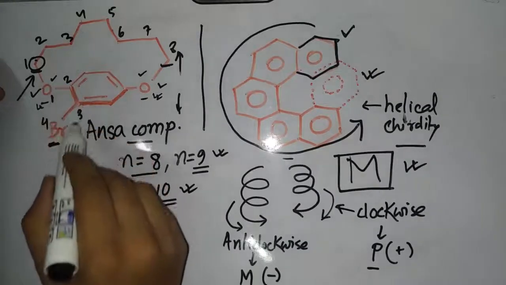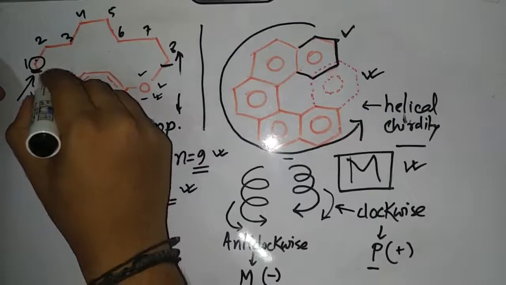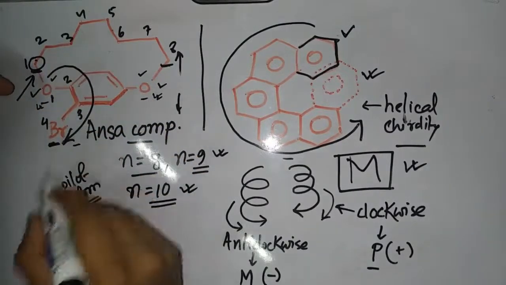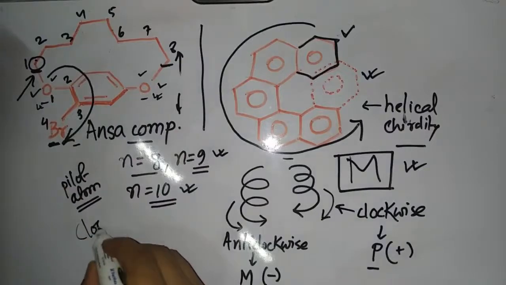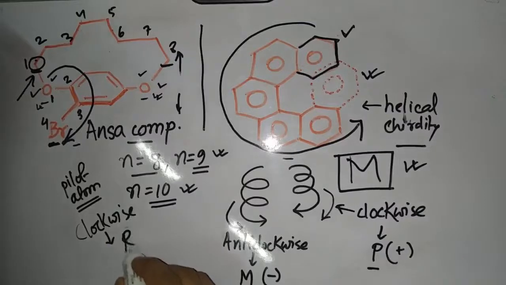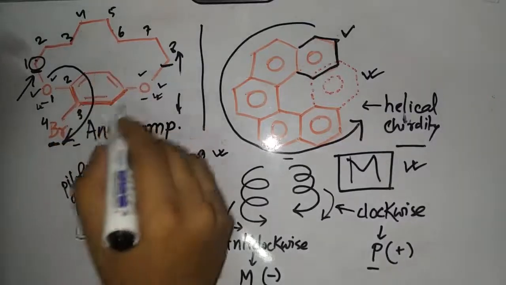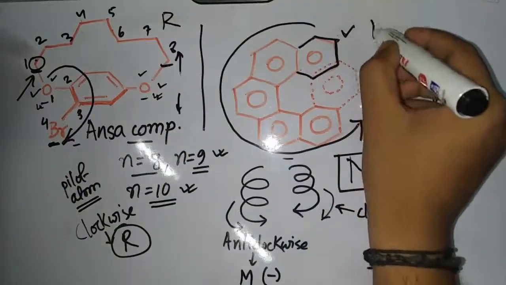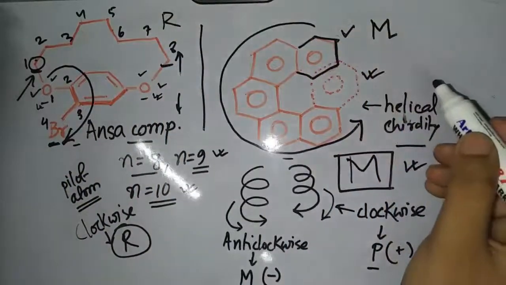Guys, this is the numbering 1, 2, 3, 4. Now if you see from 1 to 4, this is a clockwise rotation, right? Clockwise rotation will give the R configuration. So this compound is in the R configuration, and the other compound is in the M configuration.